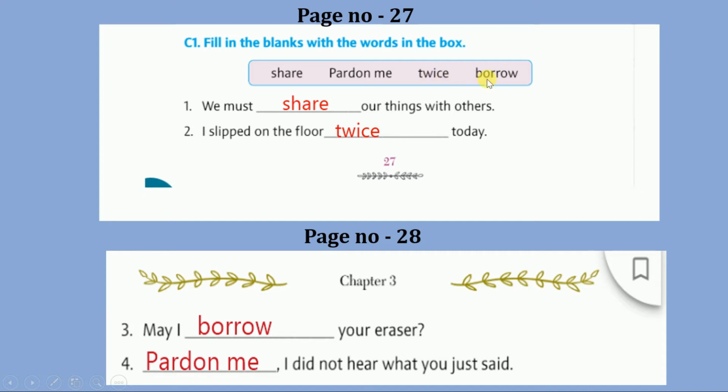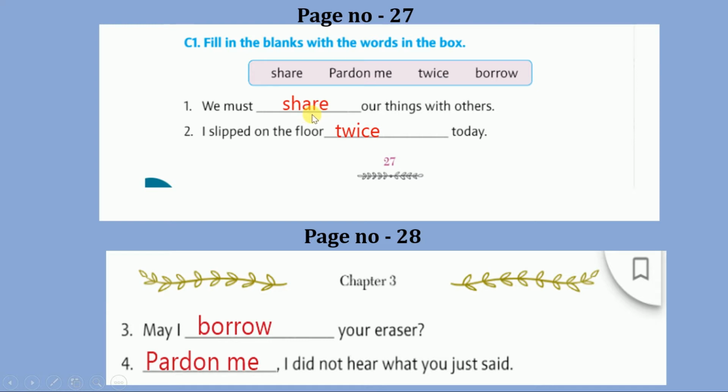And borrow means to receive or take something from someone. Now first blank: we must share our things with others. So write down in the first blank share.